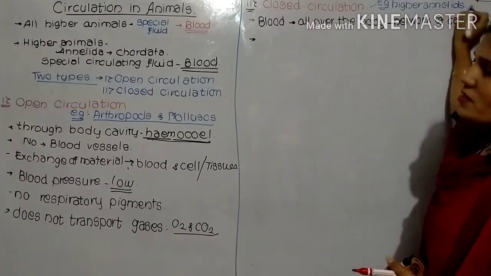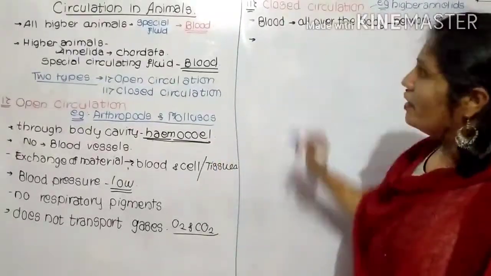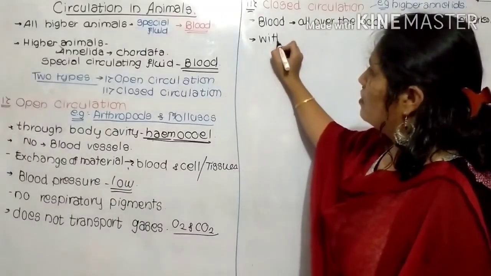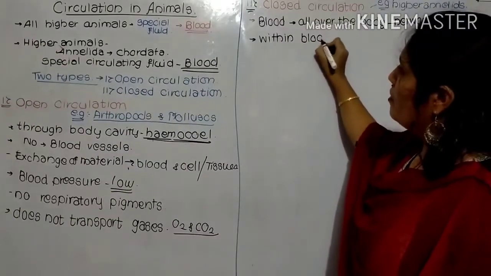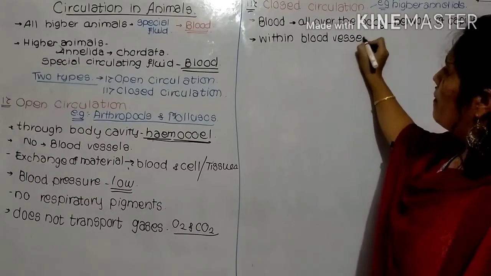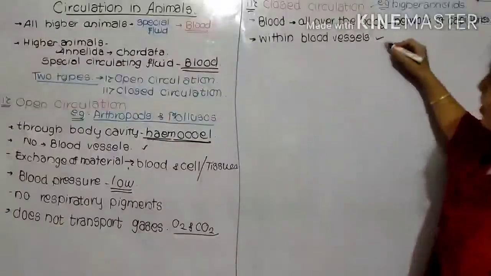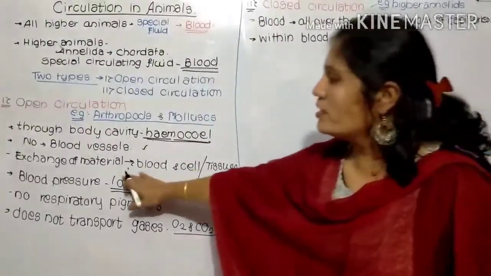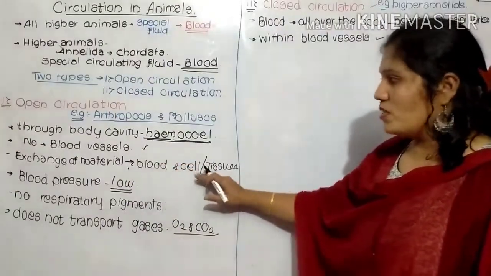In higher annelids as well as in higher organisms, the blood is present within the blood capillaries. The blood is flowing within blood capillaries, which means blood vessels are present. Here we have seen there is no blood vessel, but in the closed circulatory system blood vessels are present. And here there is exchange of material directly from blood to the cell and from cell to the blood.